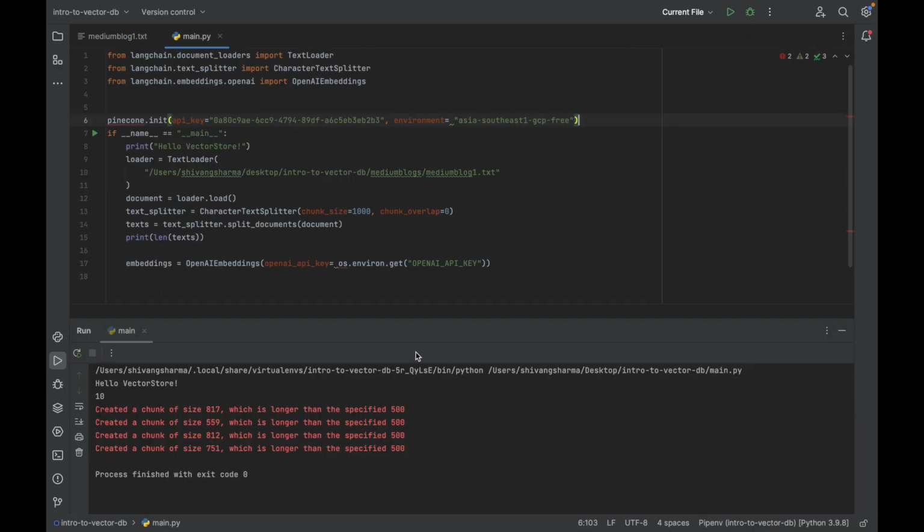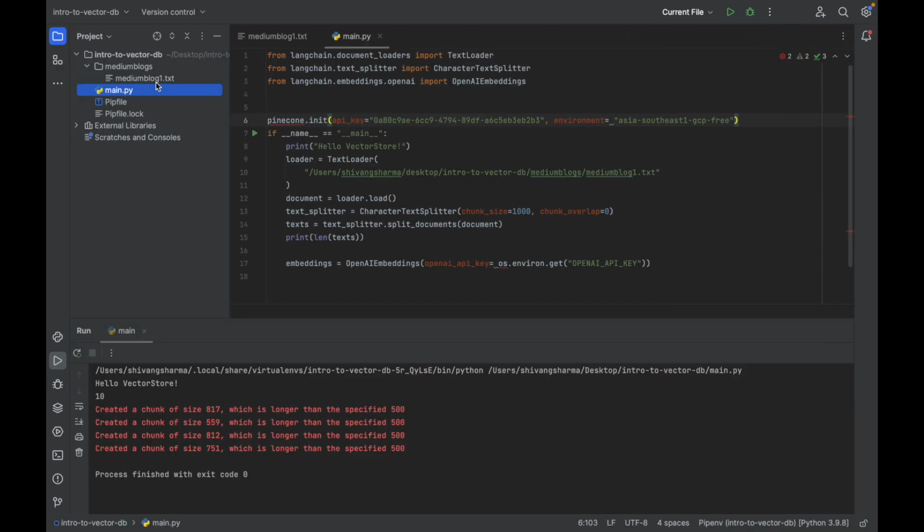So over here what we have done is we have created two directories. The first directory is intro to vector db, where we are talking about vector databases and how they work and function, and we will be going in depth into embeddings and how embeddings can be related to splitting huge sizes of data into smaller sizes, which we call chunks.